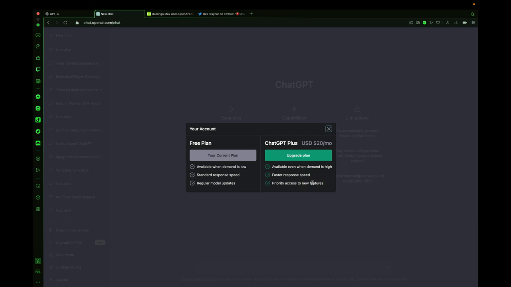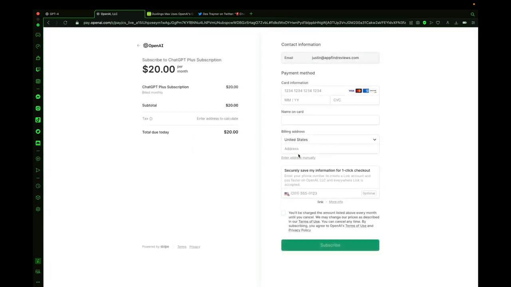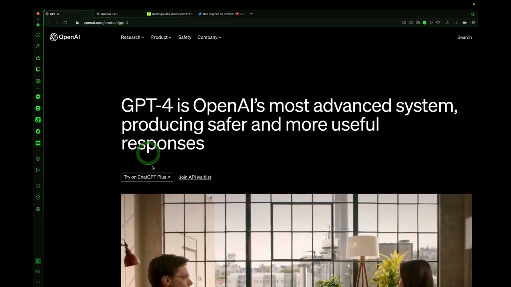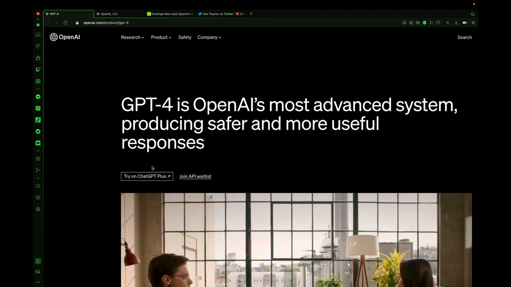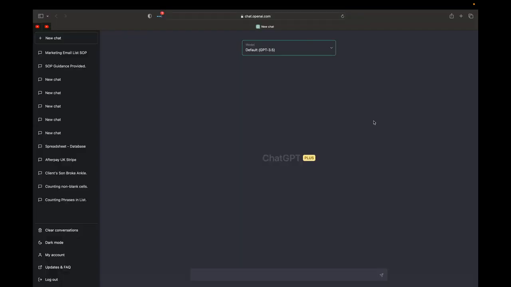So you'll hit that upgrade button and it'll take you to a Stripe page where you can enter in all of your credit card information and sign up for ChatGPT Plus to get access to GPT-4. That's the only way to get access to ChatGPT-4 right now. So go ahead and sign up for that, and then you'll be presented with a new option to use their latest model for GPT-4.